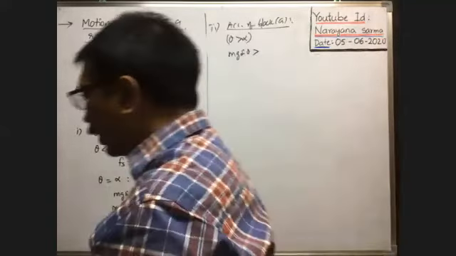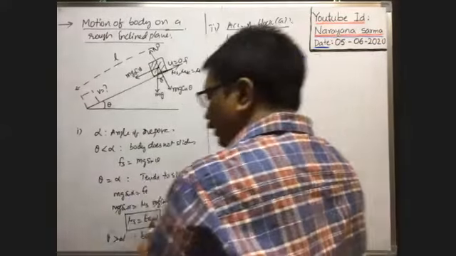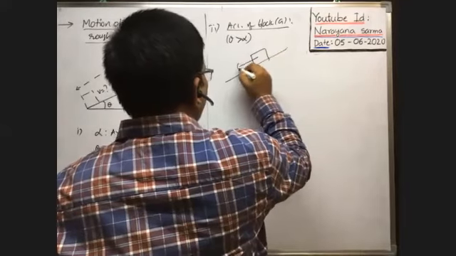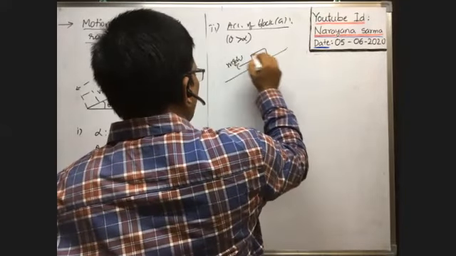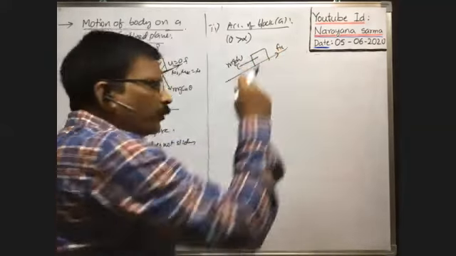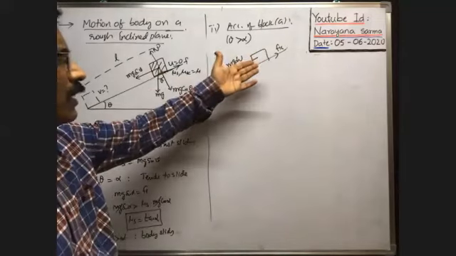Whenever the body starts sliding, what is the type of friction present between the inclined plane and block? Whenever the block starts sliding, the weight component mg sin theta acts downwards, and kinetic friction exists between the block and inclined plane upwards, because the block has already started sliding.